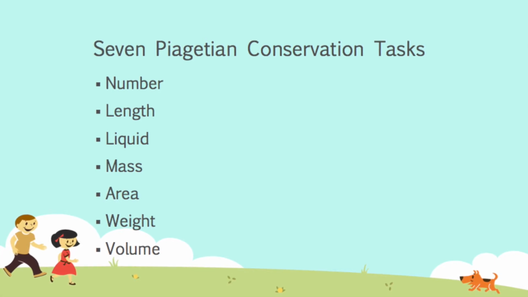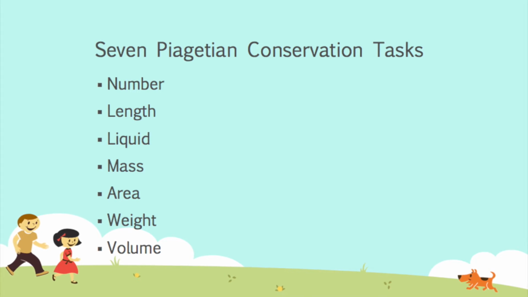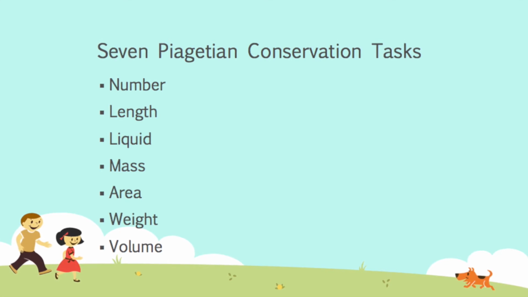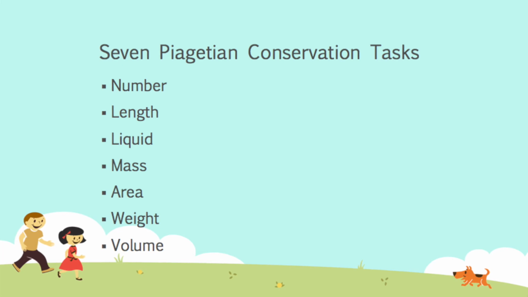Altogether, there are 7 main conservation tasks: number, length, liquid, mass, area, weight, and volume. The tasks are purposely listed in this order because this is generally the order in which children come to understand these concepts. They will master number conservation first and volume last. These experiments exhibit a powerful truth to witness and can offer rare insights into a child's mind and the pace at which it develops.